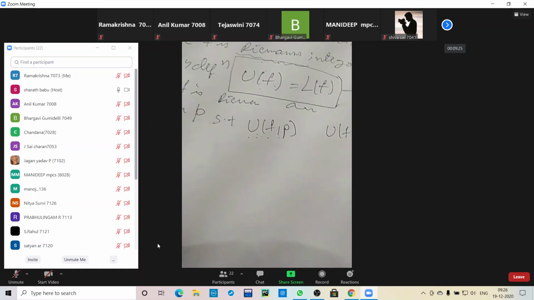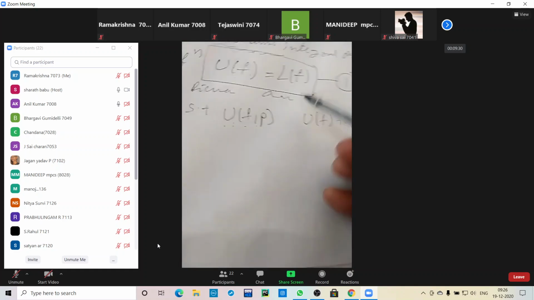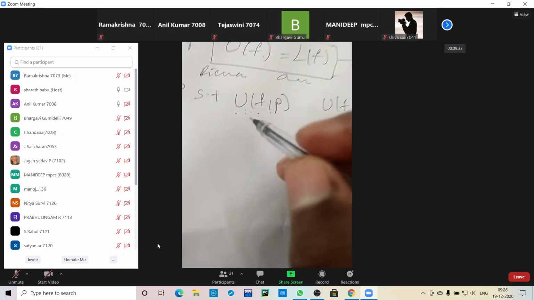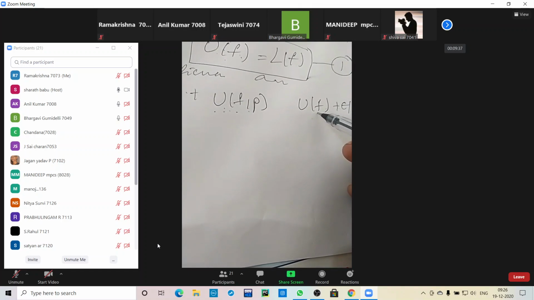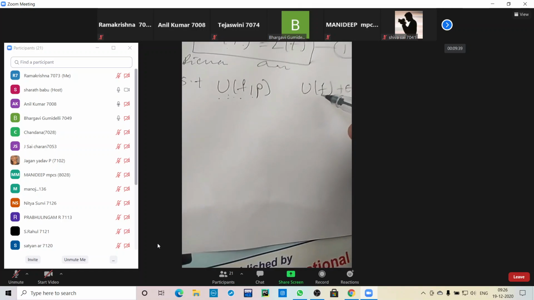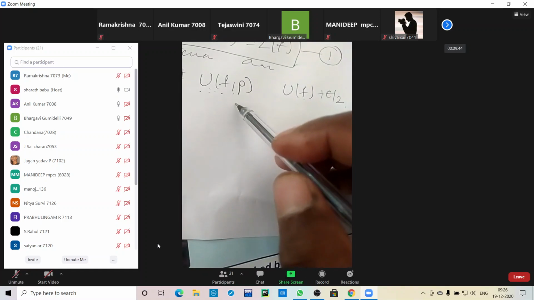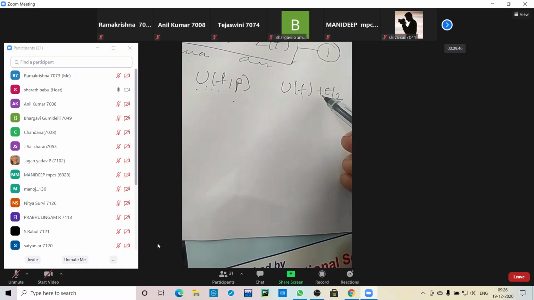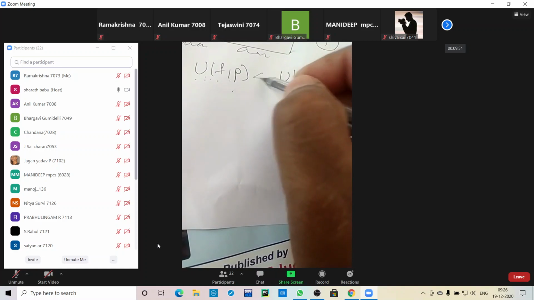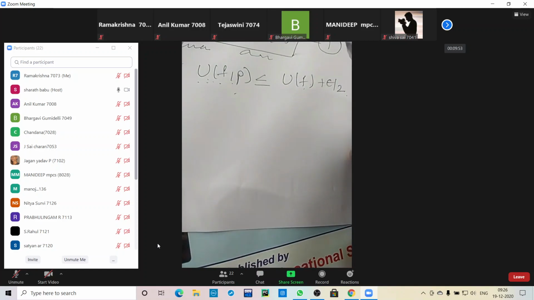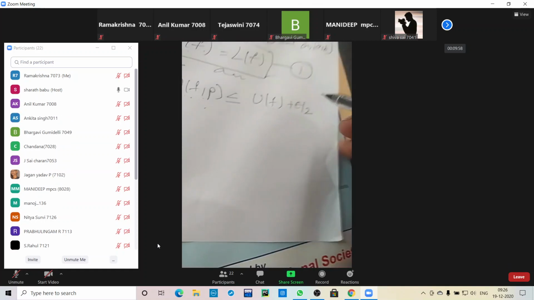What is meant by U(f, P)? It is an upper Riemann sum, while U(f) is the upper Riemann integral. So when I add epsilon by 2, the integral is always greater than or equal to the sum. So U(f, P) is less than or equal to U(f) plus epsilon by 2.